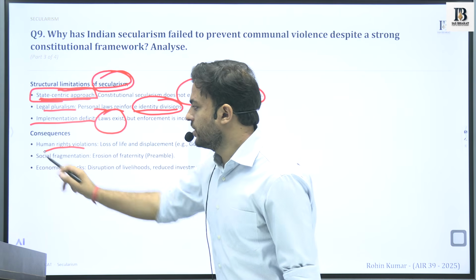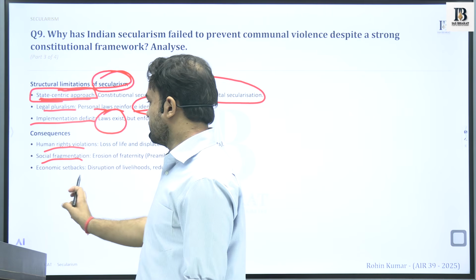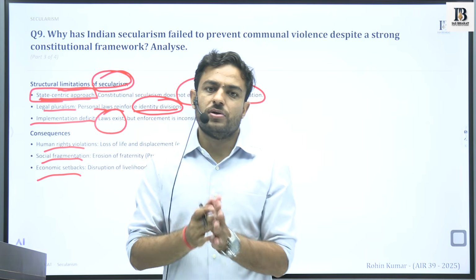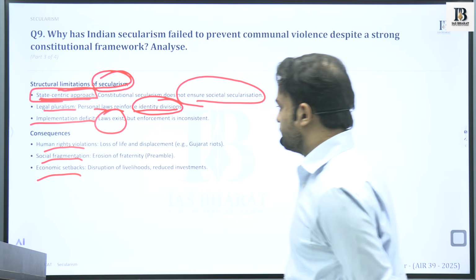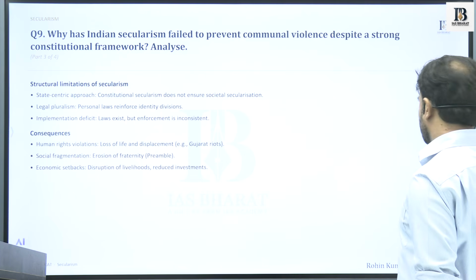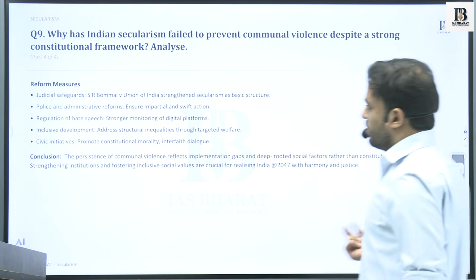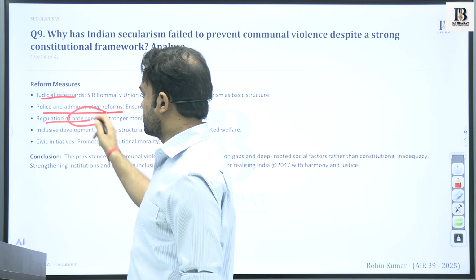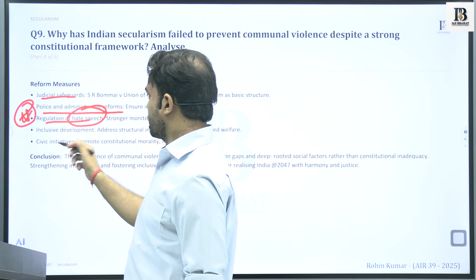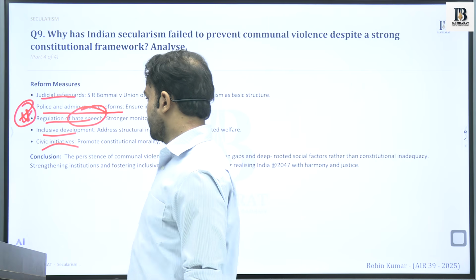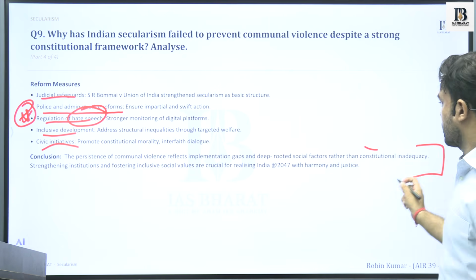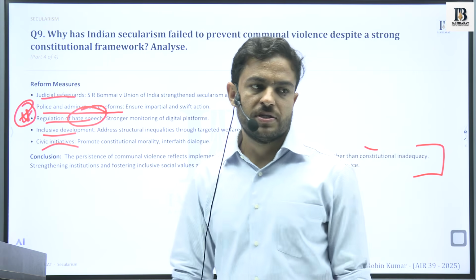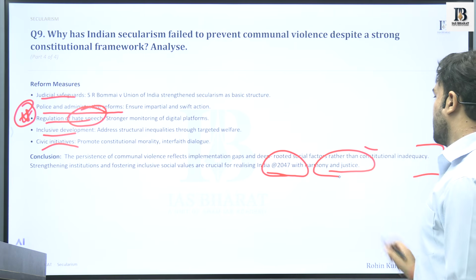What are the consequences of it? Human rights violations, social fragmentation, economic setbacks. If we connect it to the modern idea of development, we will see that these things have taken a hit. What could be the reforms? We'll briefly talk about judicial reforms, policy and administrative reforms, and regulation of hate speech. This is important because of a modern element to it. Inclusive development, civic initiatives. Then we will conclude by connecting it to the idea of development by 2047, with harmony and justice.